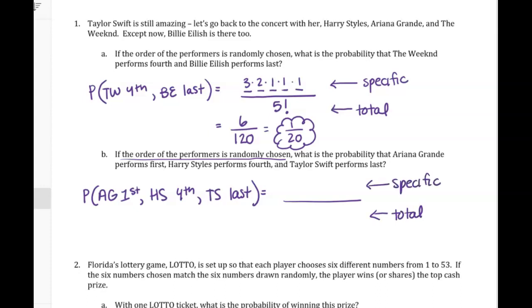So our total, it's randomly chosen again, still 5P5, still 5 factorial. Because big picture, we're still just ordering 5 performers. And then we have our 5 spots. And so one option for the first spot, Ariana Grande, one option for the fourth spot, Harry Styles, and one option for the last spot, Taylor Swift. And we have 2 left, so we have 2 options, 1 option. Multiply them all together. So this time we get 2 out of 5 factorial, or 2 out of 120, which is 1 out of 60.